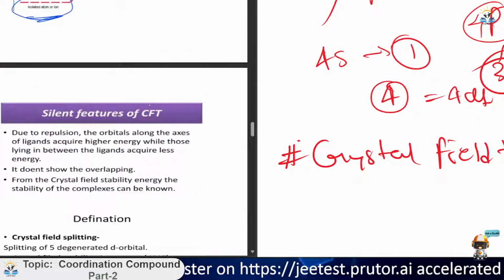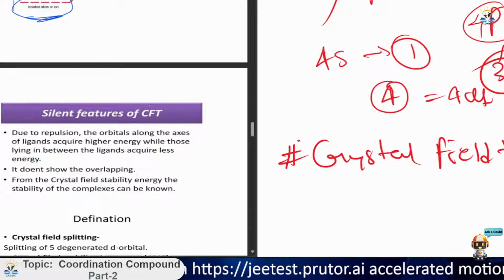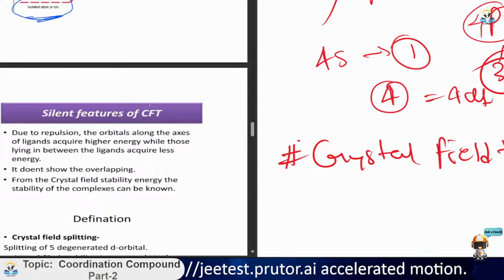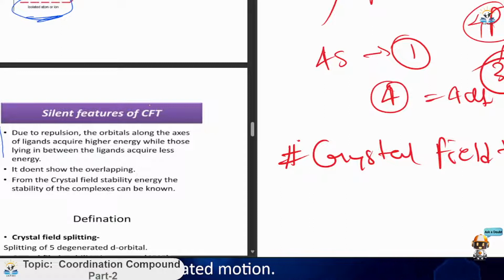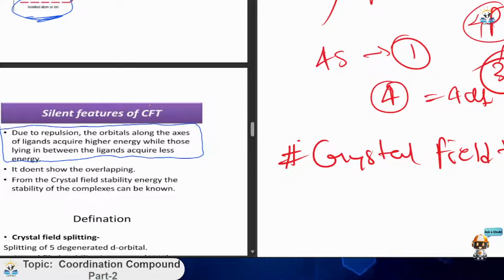Now, some more features are there. Due to the repulsion, the orbitals along the axes of the ligands acquire higher energy, while those lying in between the ligands acquire less energy. I was telling about that diagram because if you read this statement without the explanation of the diagram, you cannot understand. See, it is written here: the orbitals along the axes of the ligands acquire higher energy.